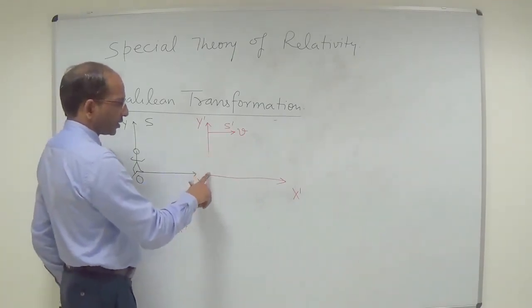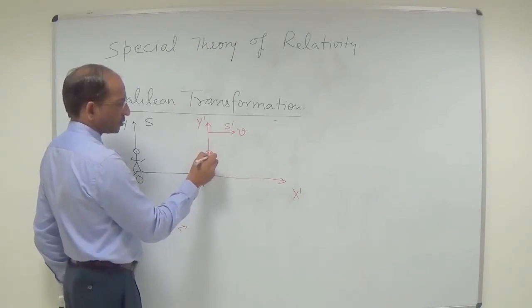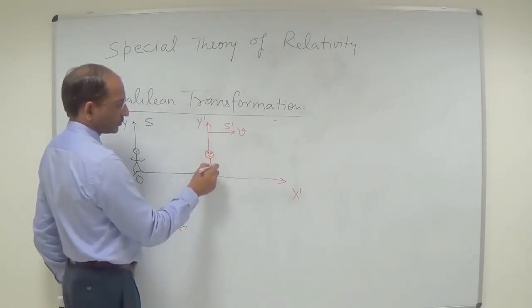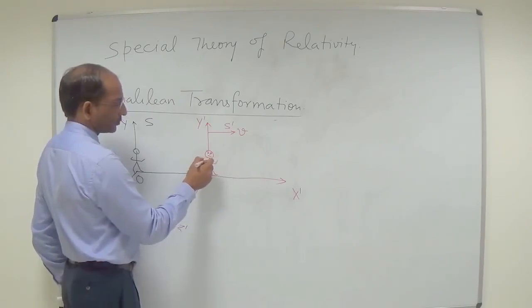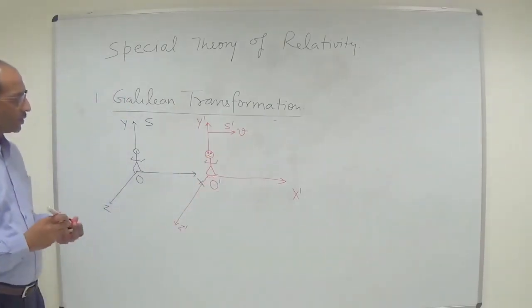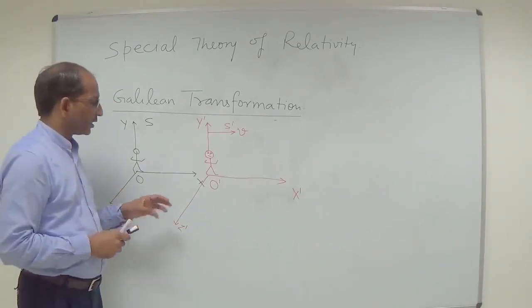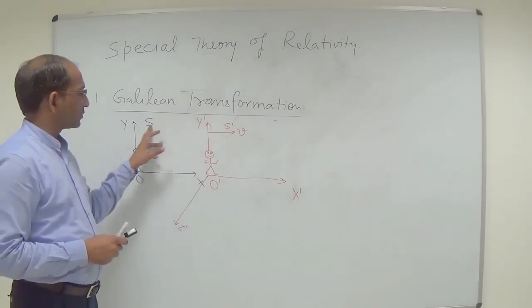and the observer is O prime. This is the O prime observer. So here I have mentioned only two things: the frame of reference S prime.